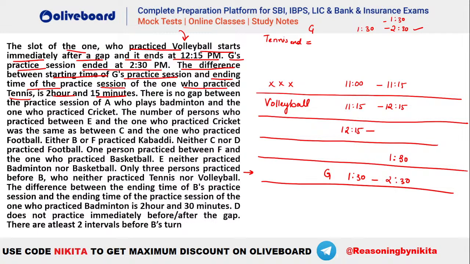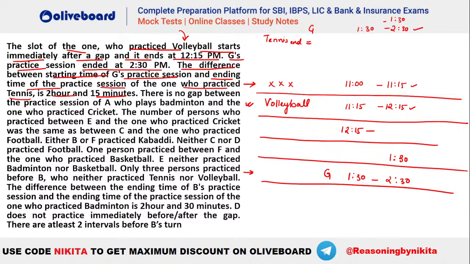It has to have Rigved, what is not clear? Dekho, first of all, it was given that volleyball is immediately after a gap period, okay, and it is ending at 12:15. So you can see volleyball is ending at 12:15. That means it must be starting at 11:15 here, because these games are played in 1 hour duration. So volleyball must be 11:15 to 12:15, and it is immediately after a gap period. That means the gap period must have ended at 11:15 and started at 11, because the gap intervals are of 15 minutes here. So you can see this is the first case.